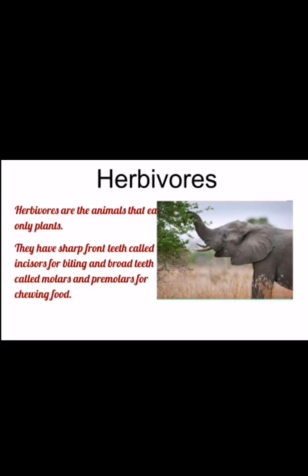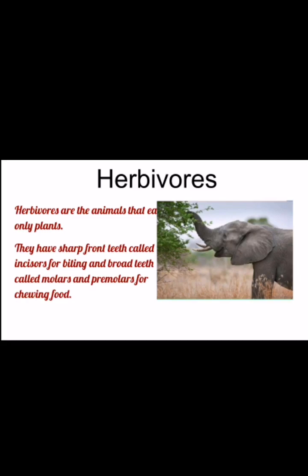Herbivores are the animals that eat only plants and grass. What will their feeding parts, their mouth parts, be like? They have sharp front teeth called incisors for biting, and broad teeth called molars and premolars for chewing the food.